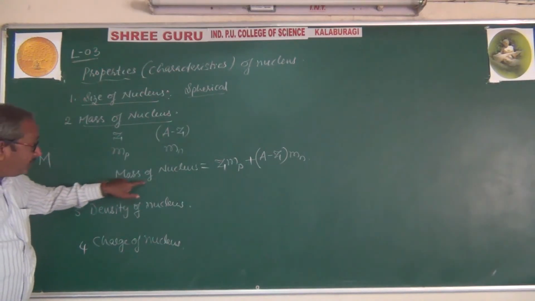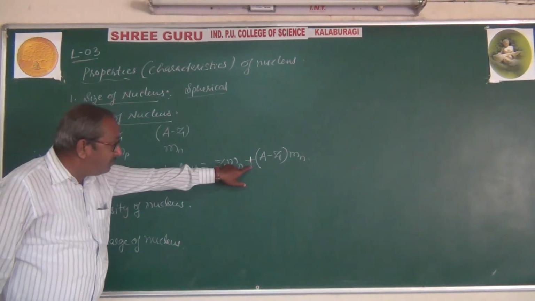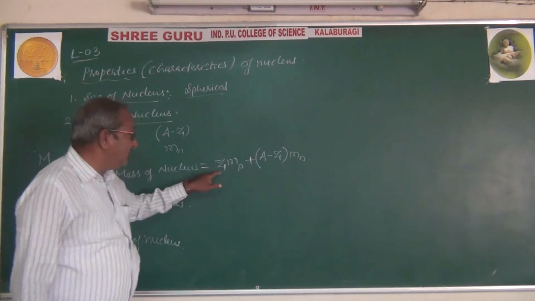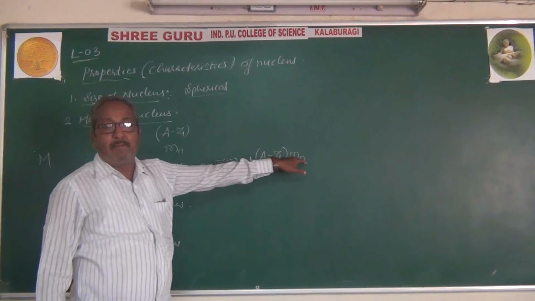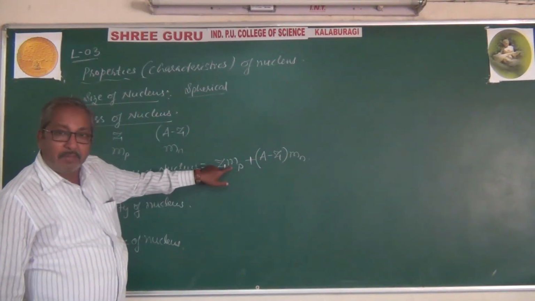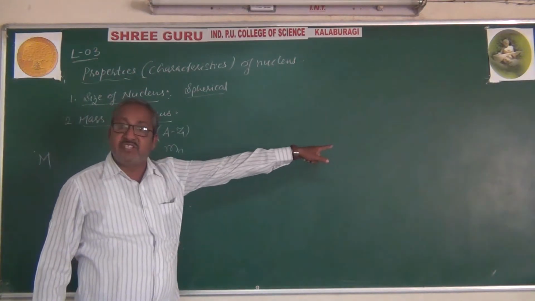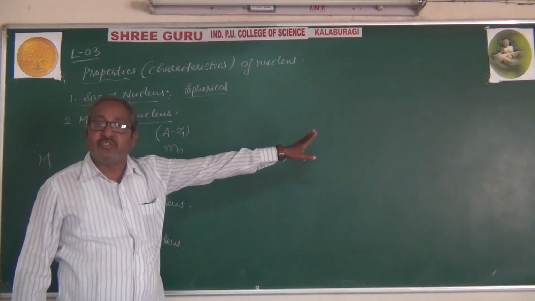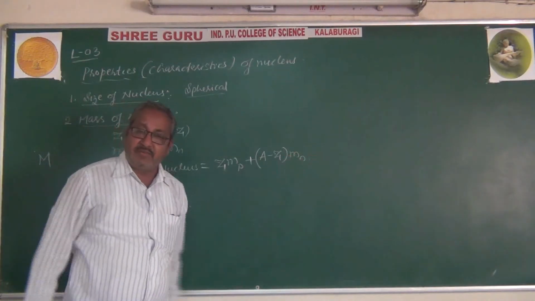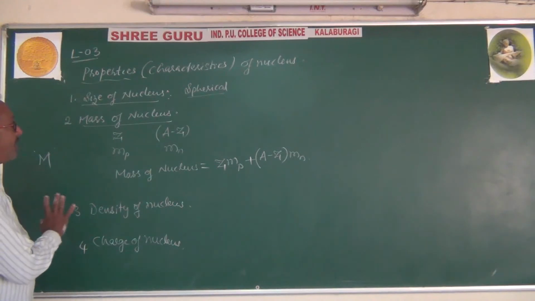So the mass of the nucleus is Zmp plus (A minus Z)mn. If you take the mass of proton and neutron in atomic mass unit, your result will be in atomic mass unit. If you write in kg, you will get it in kg. This is the mass of the nucleus.